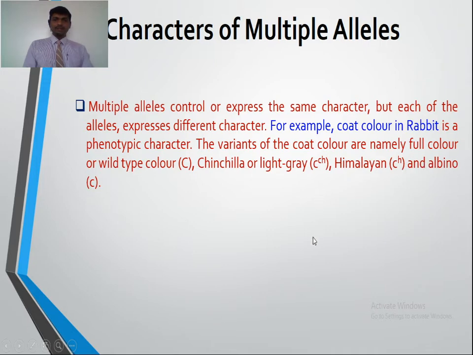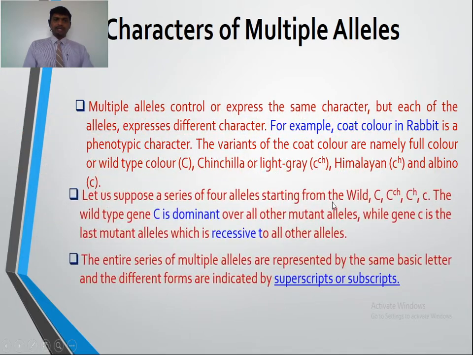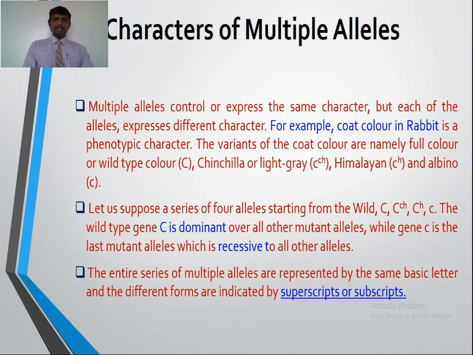If you take the example of coat color in rabbit, the variants are wild type or full color, the second one mutant is chinchilla, third one is Himalayan, and the last one is albino. Let us suppose a series of four alleles starting from the wild type, that is the capital C, c^ch, c^h and small c. The wild type gene C is dominant over all other mutant alleles, while gene small c is the last mutant allele which is recessive to all other alleles.